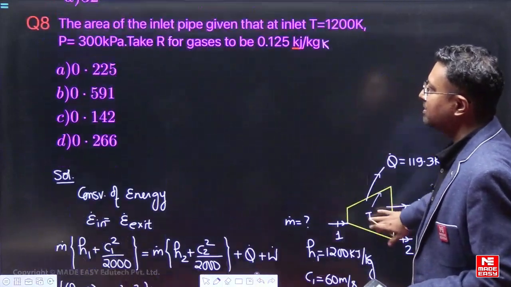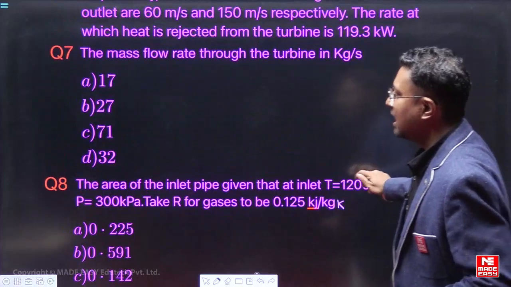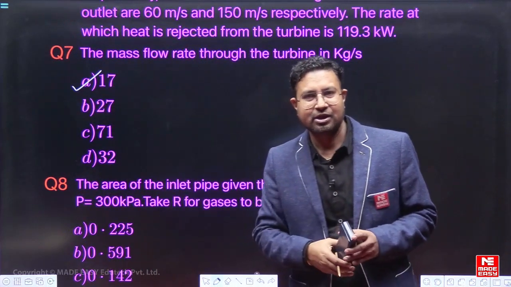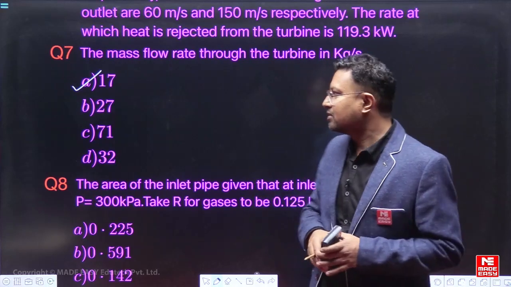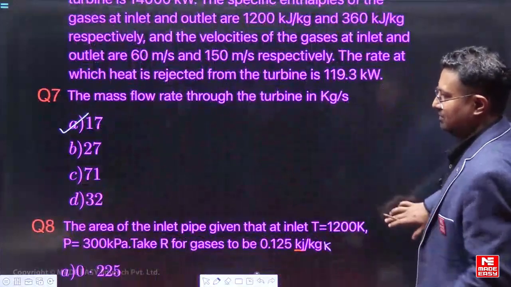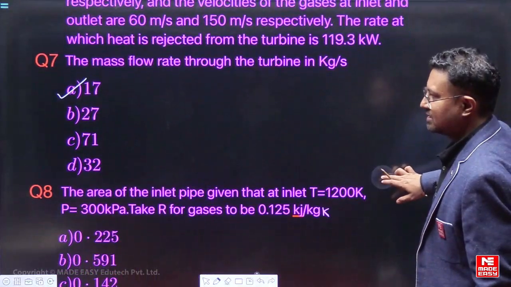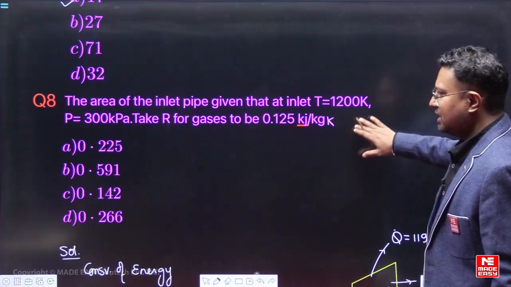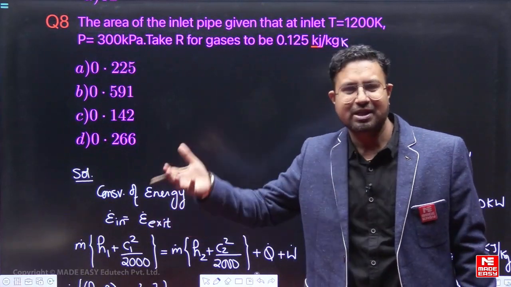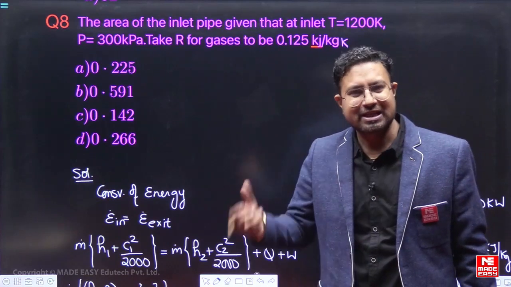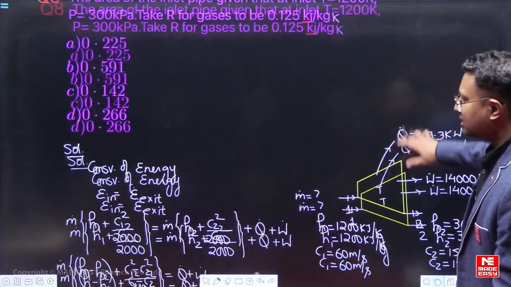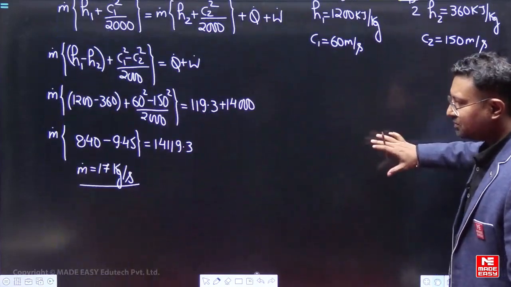So 17 kilogram per second, that means we have the option A, that is correct, right? So first question we have solved out of this linked data problem, that is the question number 7, answer is 17, ठीक है. We are solving very good problems. आप अगर देखोगे the problems GATE standard के problems हैं, और ये problems ऐसे भी हैं जो बहुत relevant हैं हमारे examination के, थोड़ी newness भी आपको मिलेगी problems में.